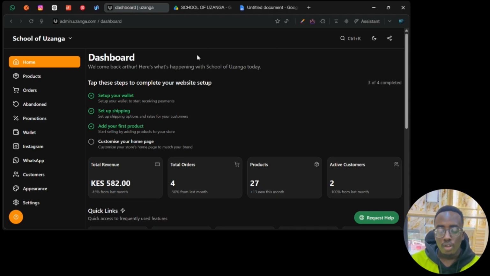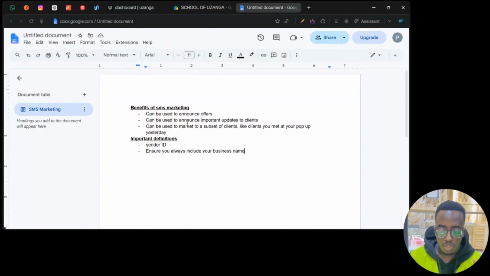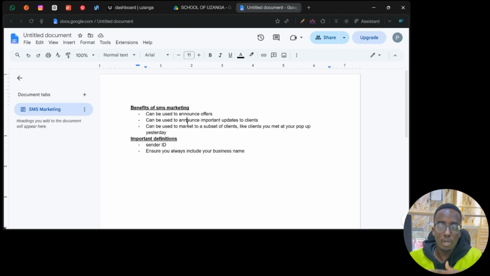So let's go ahead and learn how this works. But before we learn, let me go through the benefits of SMS marketing. So first of all, you can use it for announcing offers. Because yes, announcing such news on your story and your status is all good, but imagine having a way to ensure that every single person you've served